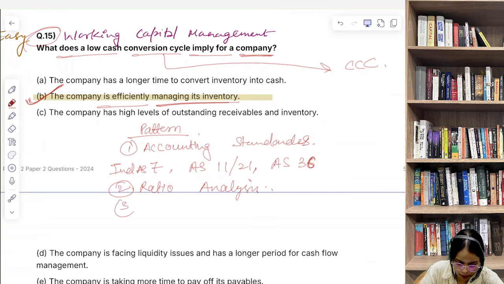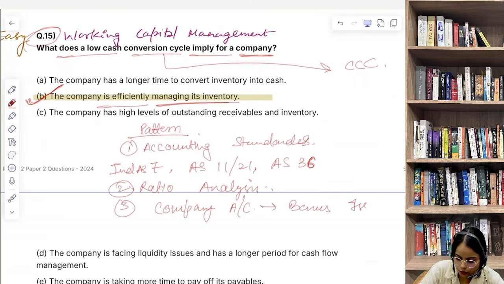Then we have company accounts. Company accounts में हमसे क्या क्या पूछा गया? Company accounts में bonus issue और we can say issue of shares में bonus issue पूछा गया. Right issue, debentures favorite topic, and some share capital entries were there.